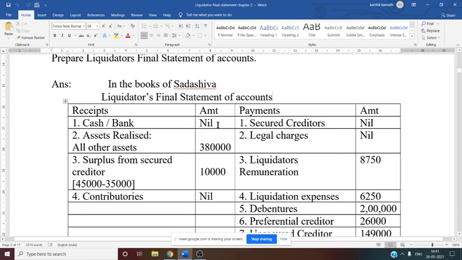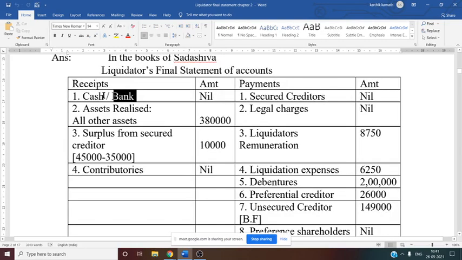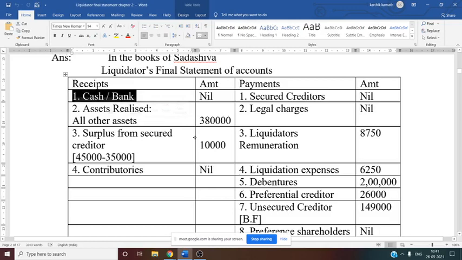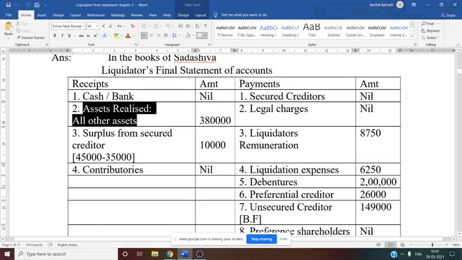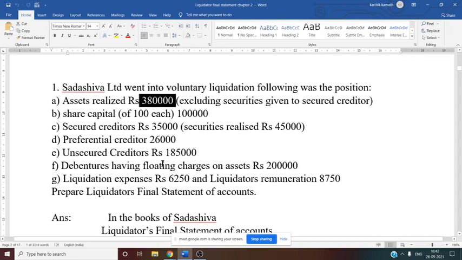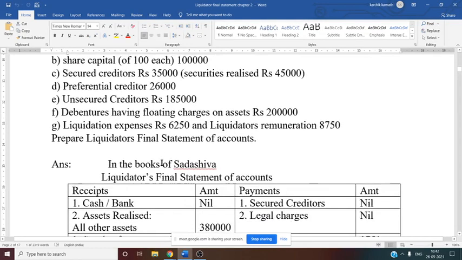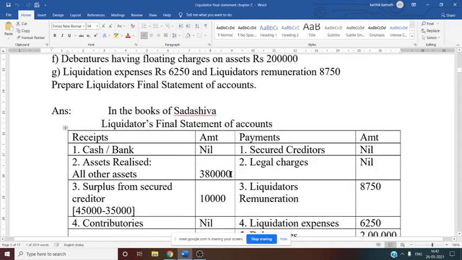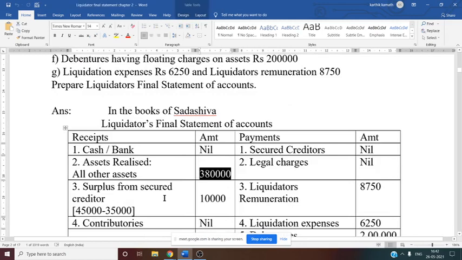So now if you see receipt side, first information, cash or bank, that is not given in the problem. That is why here we have written nil. If it is given, you have to write the amount here, cash and bank balance. Next is asset realized, all other asset. If you see, 3,80,000 they have mentioned. 3,80,000 is the asset, so it is realized by the liquidator. So we will consider asset realized as 3,80,000 directly from the question.